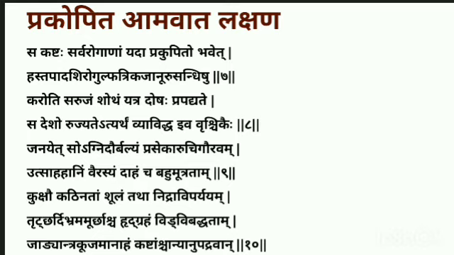Gulfa here is mainly the ankle joint. Trika sandhi is mainly the sacroiliac region. Janu is the knee joint. So in all these areas it produces mainly Ruja and Shotha, that is severe pain to the patient and swelling in these areas.